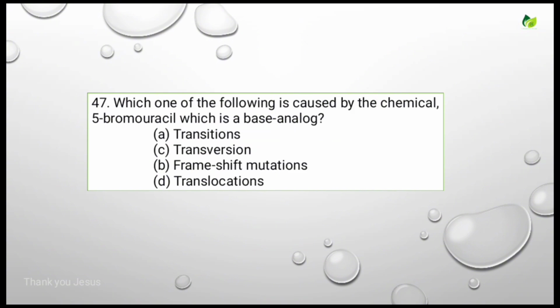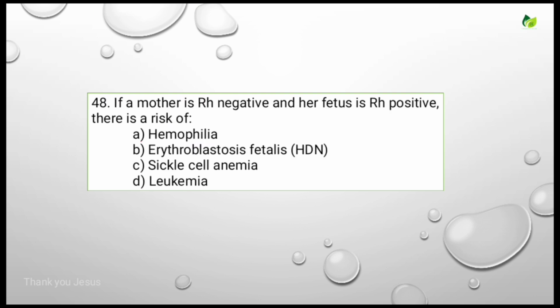Which one of the following is caused by the chemical bromouracil, which is a base analog? Options are transitions, transversions, frame shift mutation, translocation. For this, the correct answer is transitions. Let's see the next question.